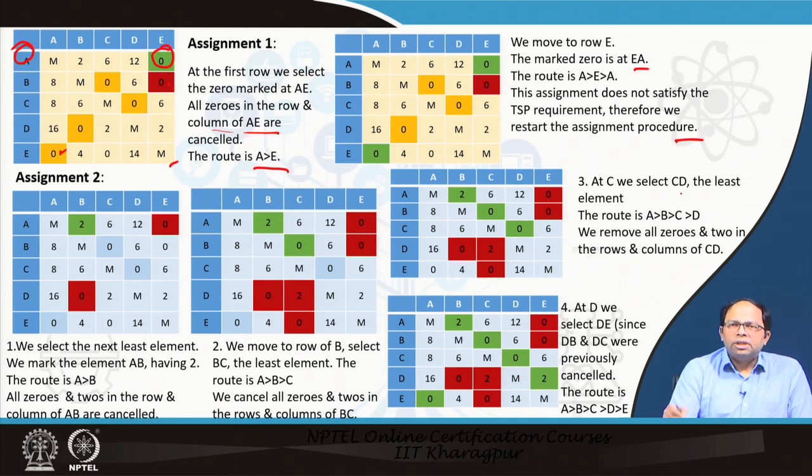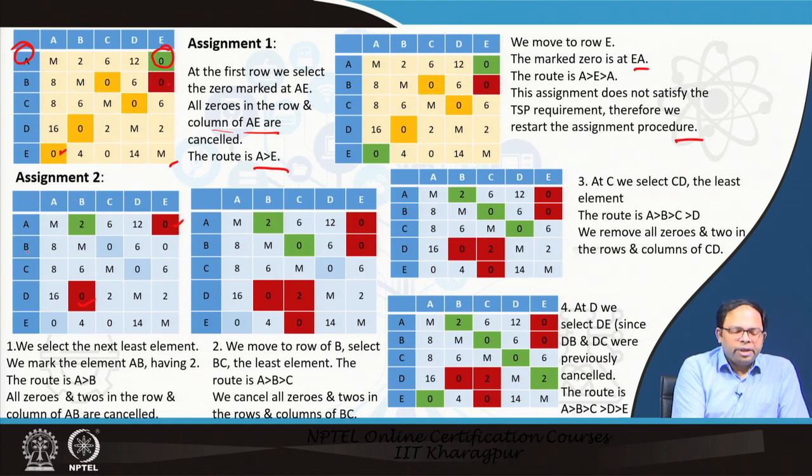So, we have to restart this particular procedure. In the next step we select the next least element, which is in the first row. 0 is done, so these are marked. So, we have taken 2. Once we have taken 2, we have to mark both the zeros and the 2 in this particular row and column, and we say that those are cancelled. That is why we have put this as red and this also as red. So, 2 is selected, and we have selected the first route as A to B.